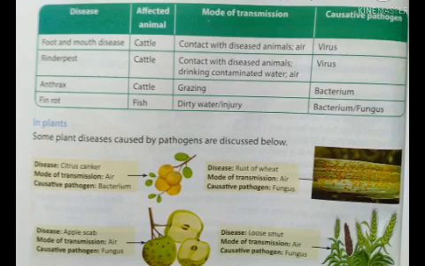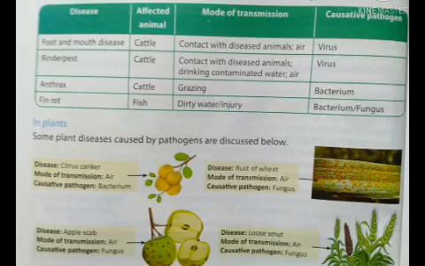Disease is anthrax. It is a deadly disease. Affected animal is the cattle. Mode of transmission is grazing. Causative pathogen is bacterium. The disease is fin rot. The affected animal is the fish. Mode of transmission is dirty water or injury. Causative pathogen may be bacterium or fungus.